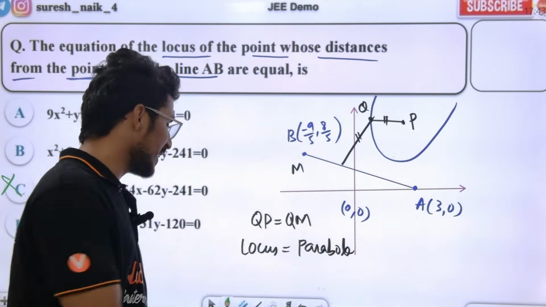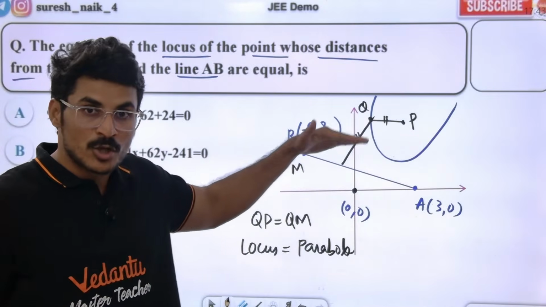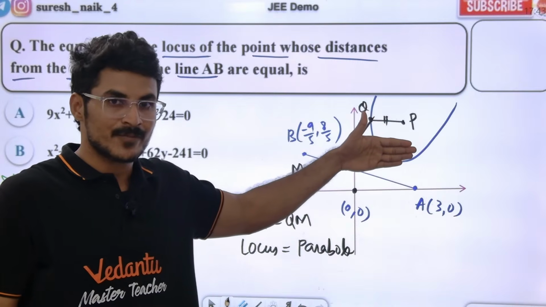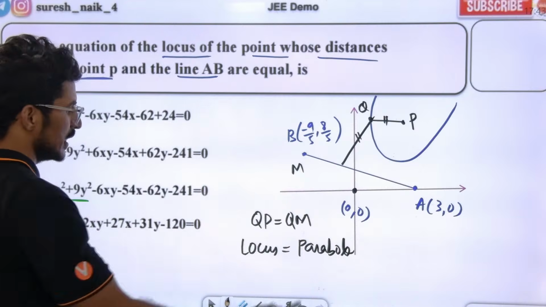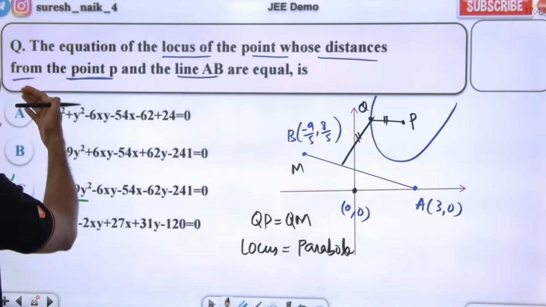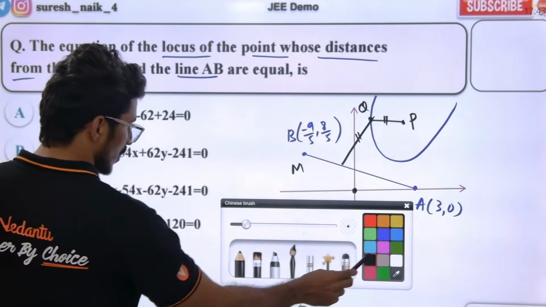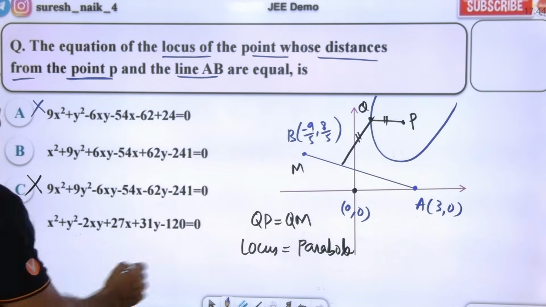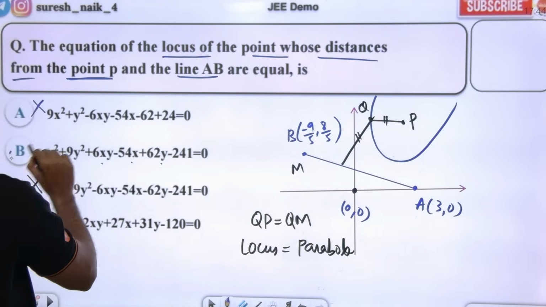With respect to this parabola, the origin is outside. If we put the origin in the parabola equation and get a negative value, that is the answer. Let us say all these are parabola's equations. Definitely this is not possible. Here the coefficients of x square and y square are equal. If we put the origin and get a positive value, this is not possible. If we put the origin in the parabola, we get a negative value.